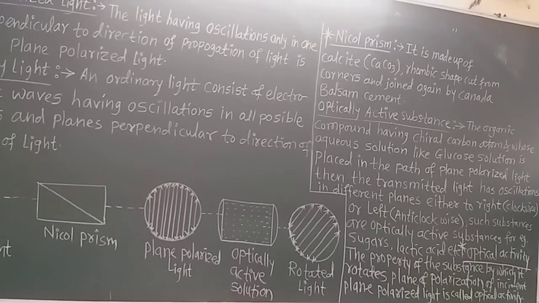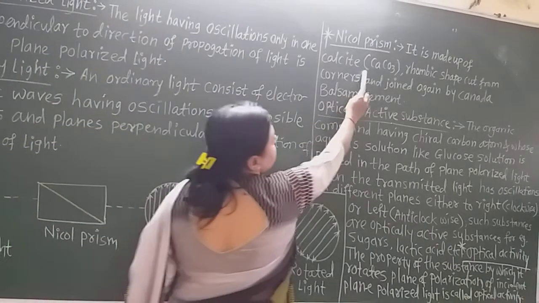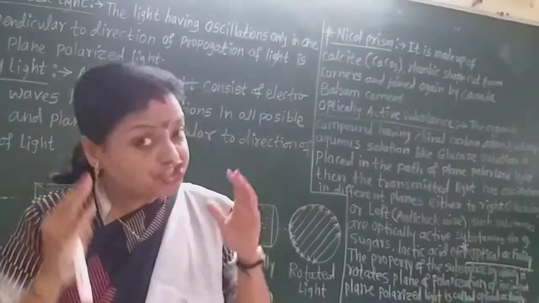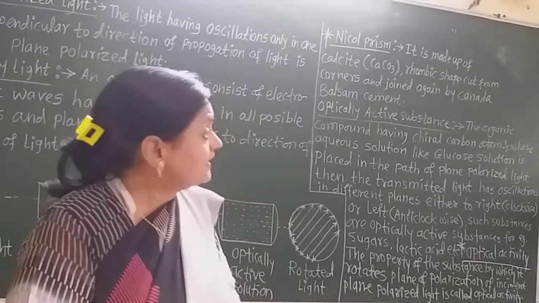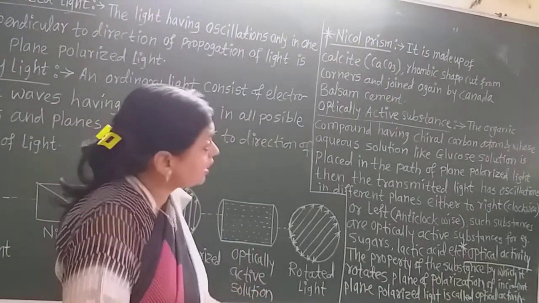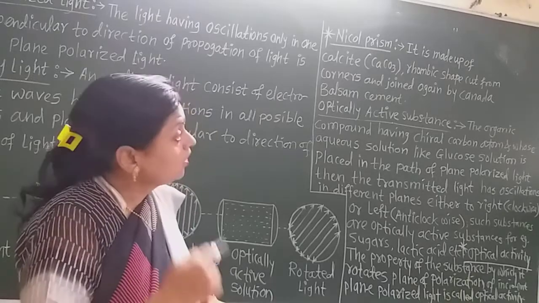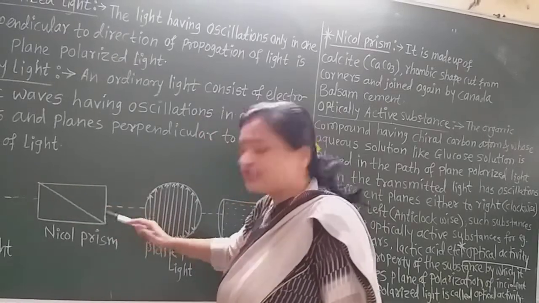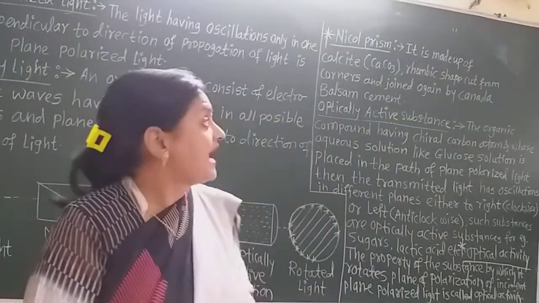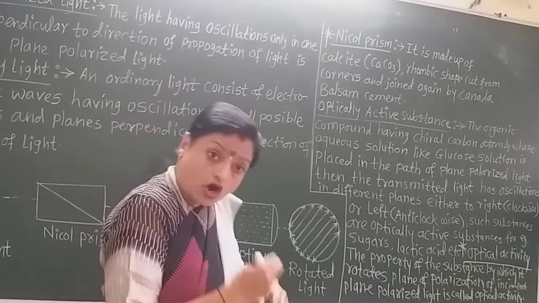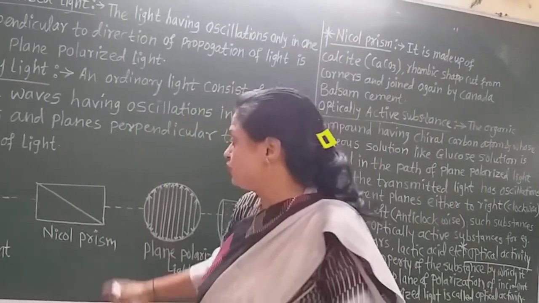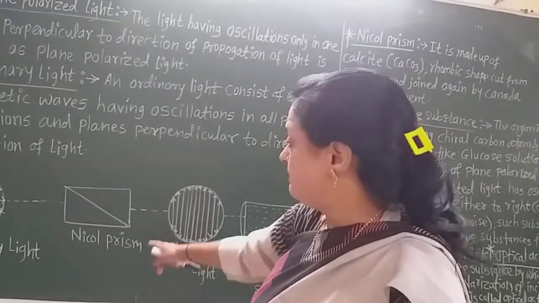Now, Nicol prism. It is made up of calcite, calcium carbonate, that is marble, like a rhombic shaped cube. It is made up of calcite, calcium carbonate, rhombic shape, cut from corners. It gets cut from corners first, and then joined again by Canada balsam cement.